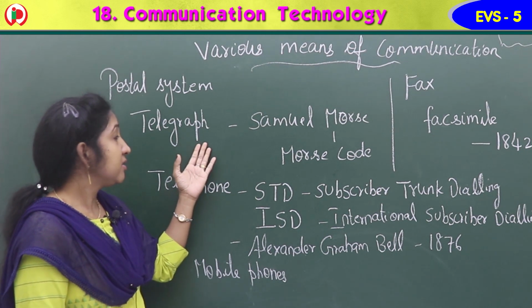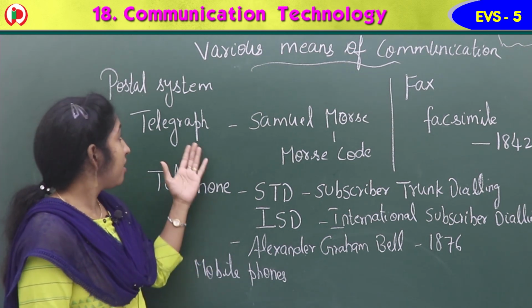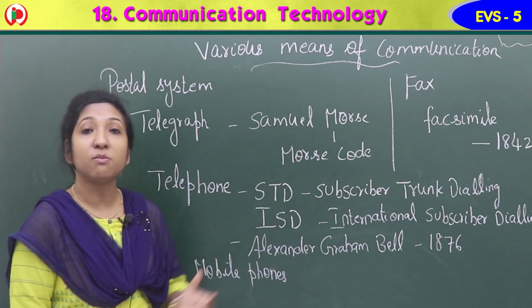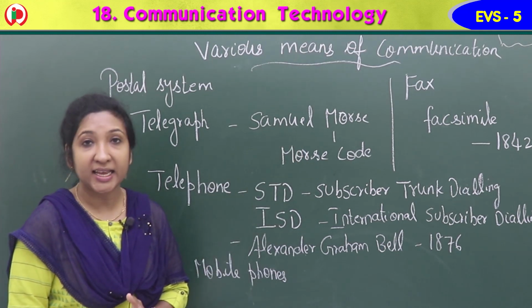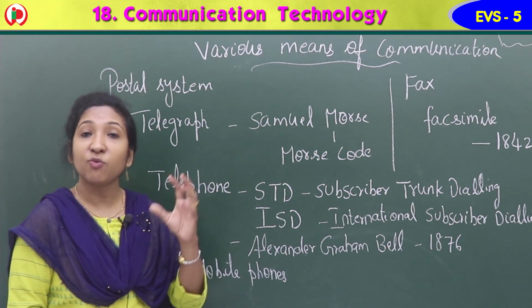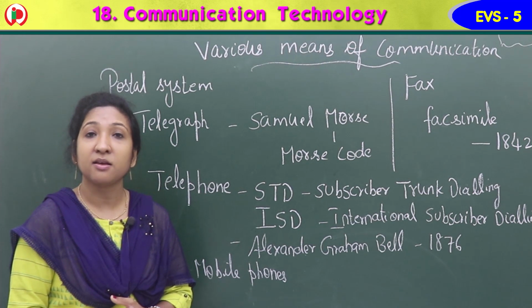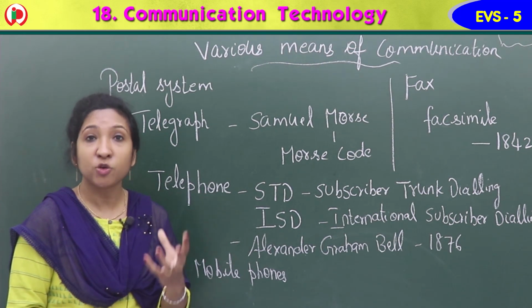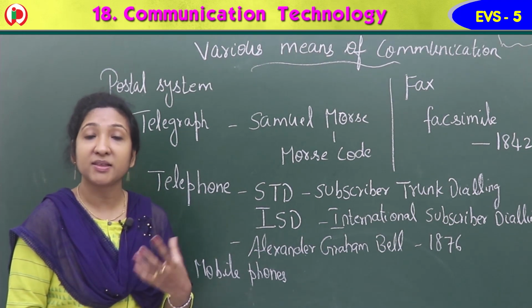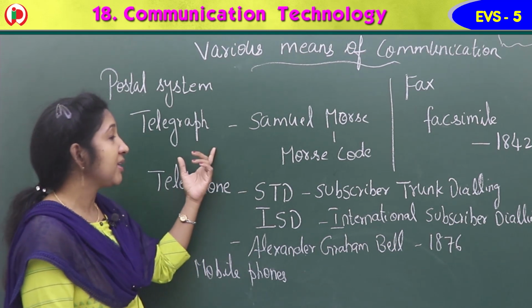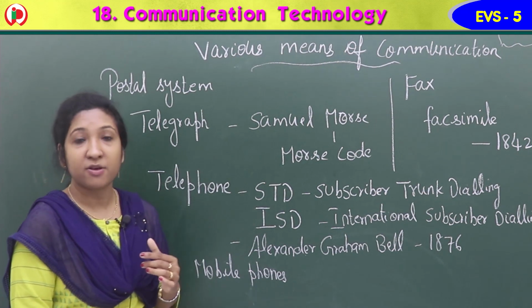Telegraph was invented by Samuel Morse. He invented it for a particular purpose, to send messages over long distances within a few hours.